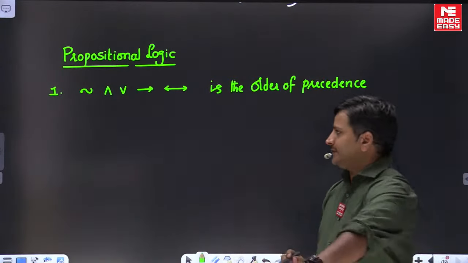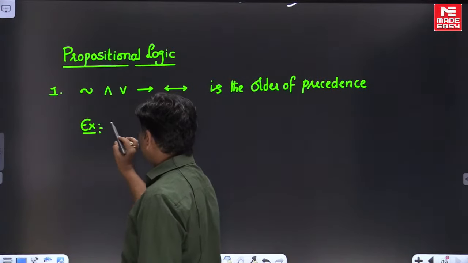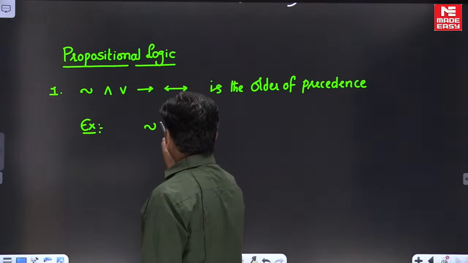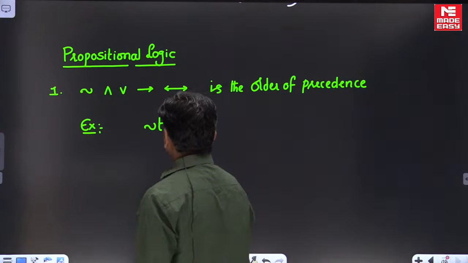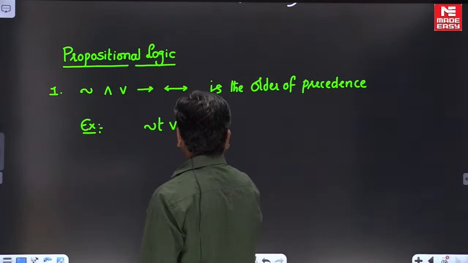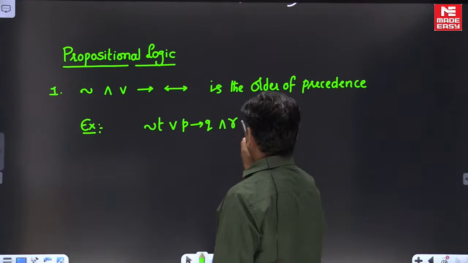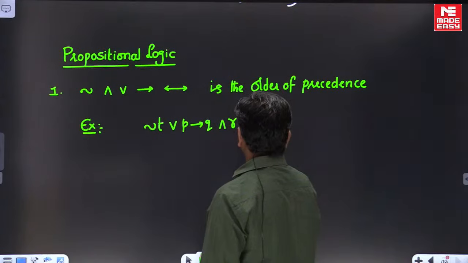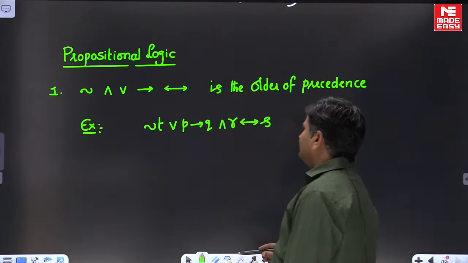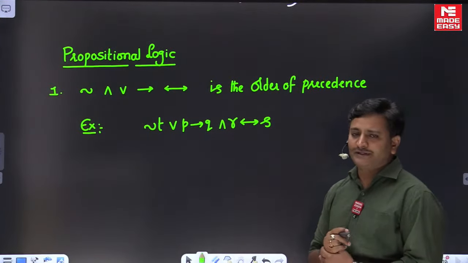Okay. For example, if I have negation P or Q and R or S and L implies, and biimplication. Suppose we have a compound proposition like this. What is the order of evaluation in this case, friends?